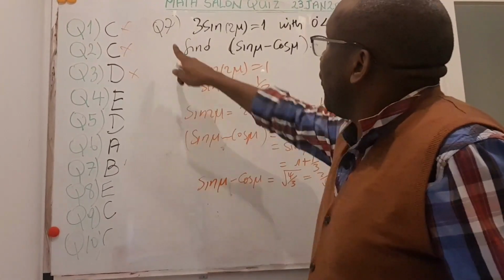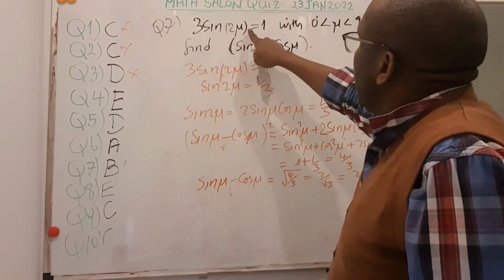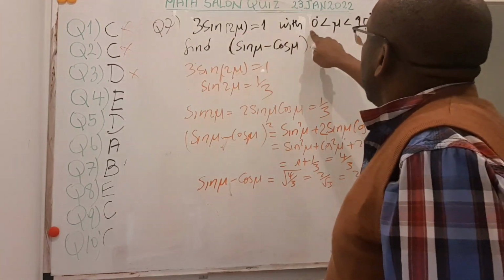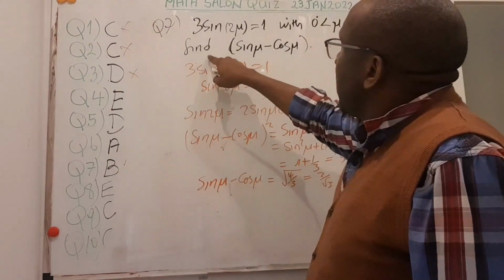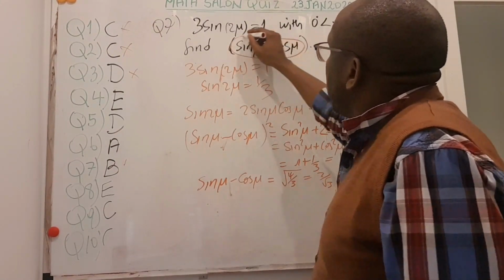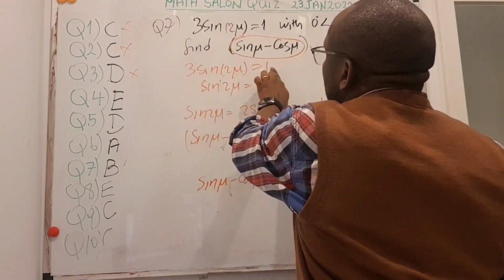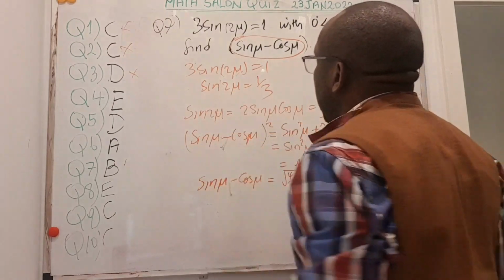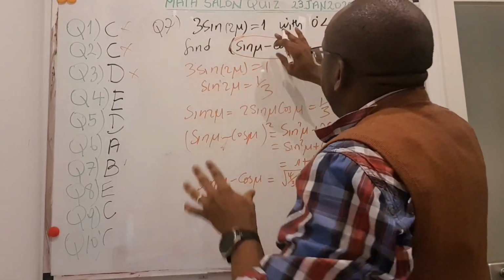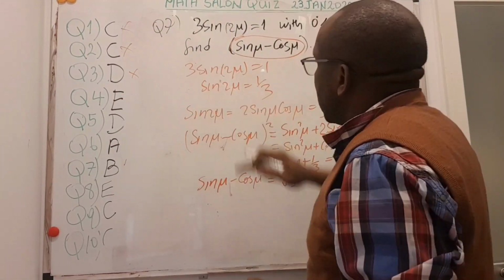So for question number 7, you were given this information that 3 sine 2 mu was equal to 1, and that mu is an acute angle that lies between 0 and 90 degrees. They were asked to find this. So based on the information we have, 3 sine 2 mu is equal to 1. That means I can divide both sides by 3. So sine 2 mu is equal to 1/3. My idea is I have to go to a way that I can split it, so I can have sine mu and cos mu.